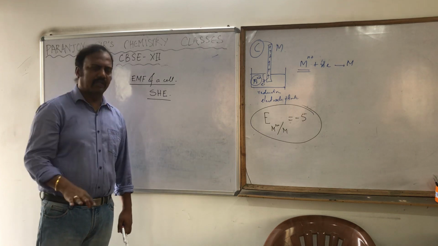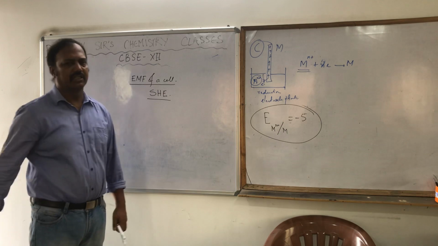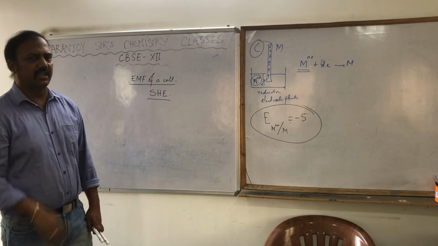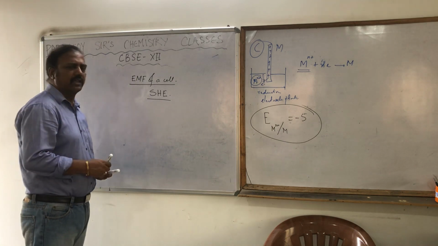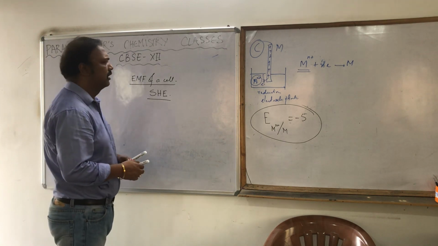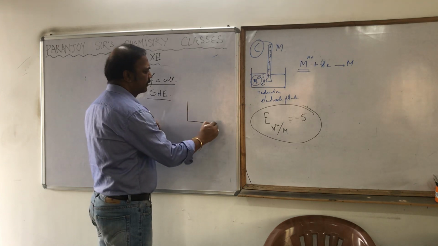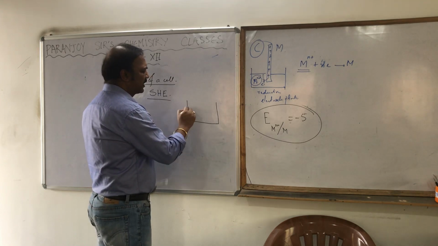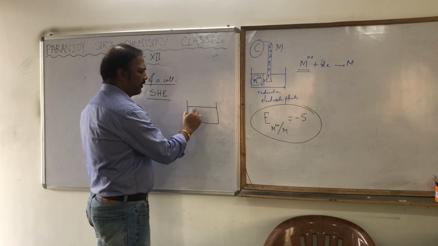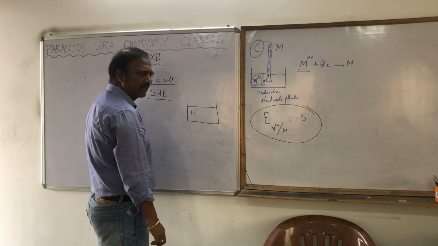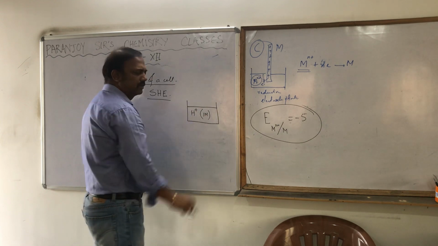How? But before going to how, first we must understand what is SHE, that is, what is the standard hydrogen electrode and what is its construction. It is very simple. We take some HCl solution where the H positive ion is obviously there, and the concentration of that is 1 molar.